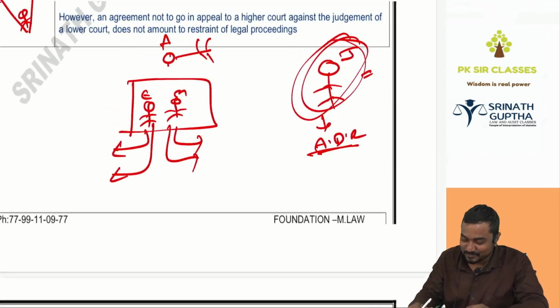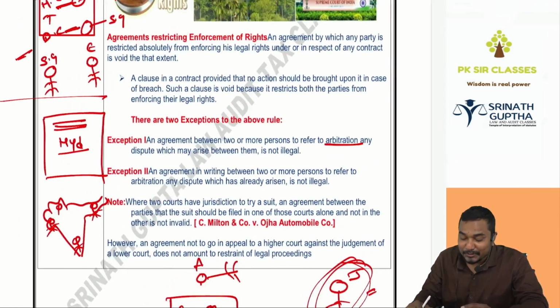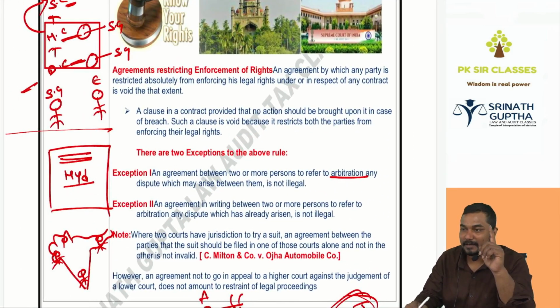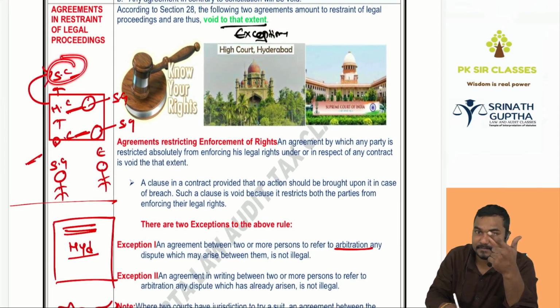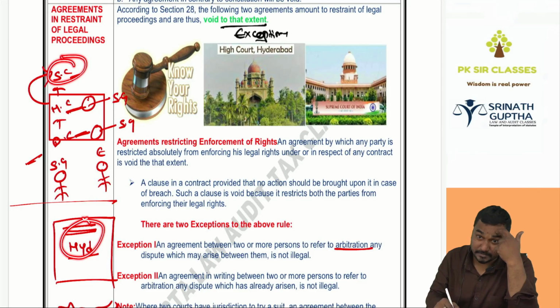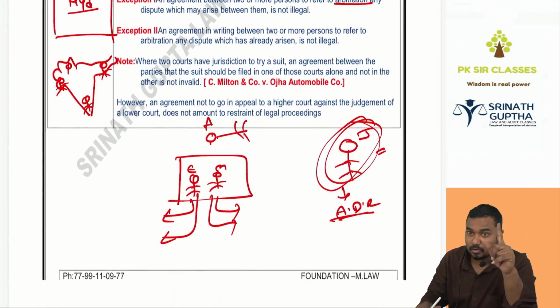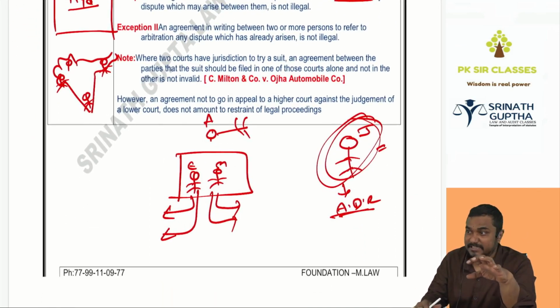Soon. Don't go to court of law, void. Instead of going to court of law, let us go to arbitrator. Arbitration, perfectly valid. So we discuss three exceptions better. First one is don't go to upper court. Valid. You can go only Hyderabad High Court against me. Valid. Don't go to court of law, but let us go to arbitration to solve the dispute if there is any in the future. Still valid.